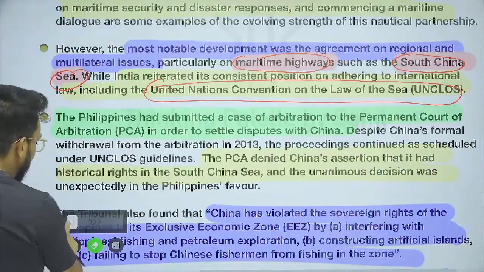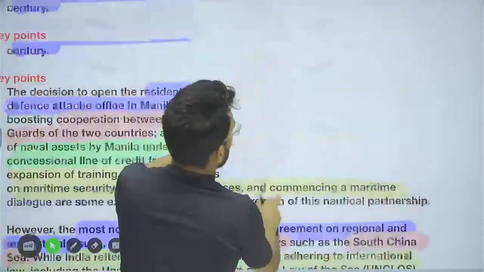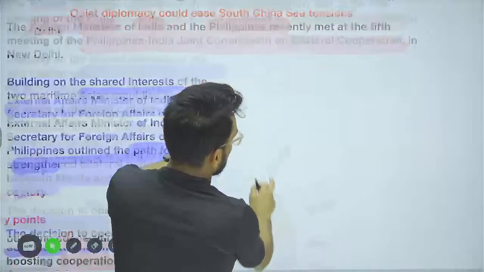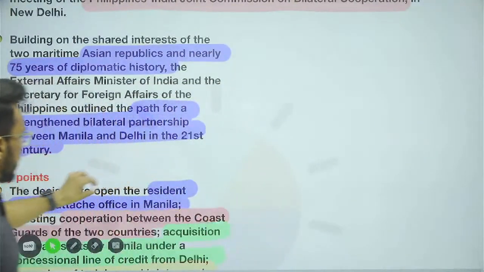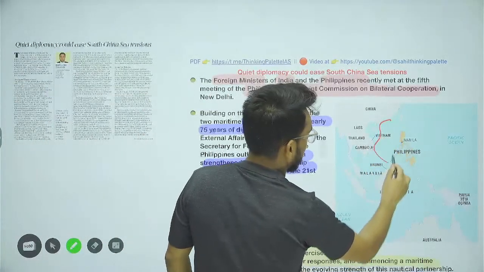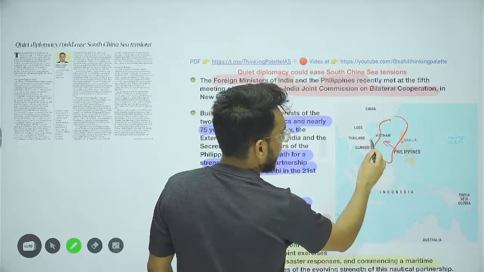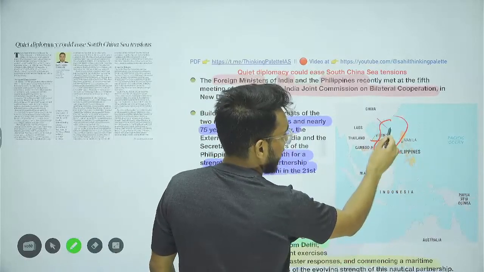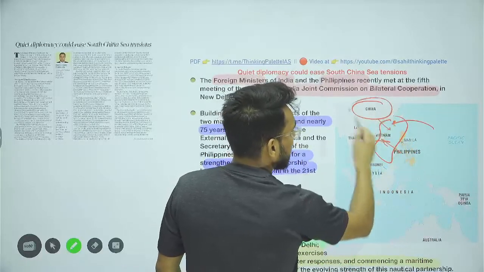Now guys, what has happened? If you see this particular picture here, the South China Sea. Basically in this region, the Philippines will have a claim, Vietnam will have a claim, China will have a claim, but the entire South China Sea is claimed by China only.